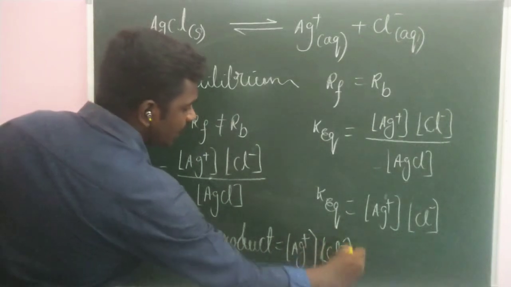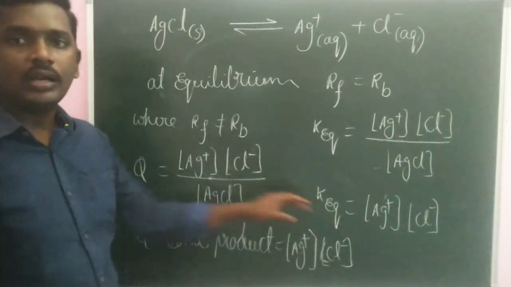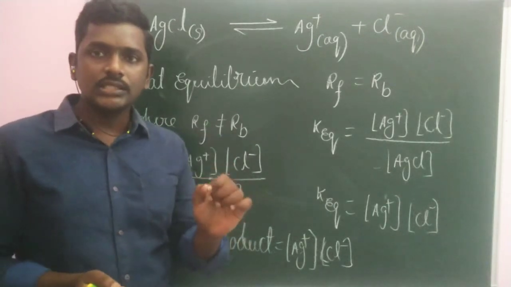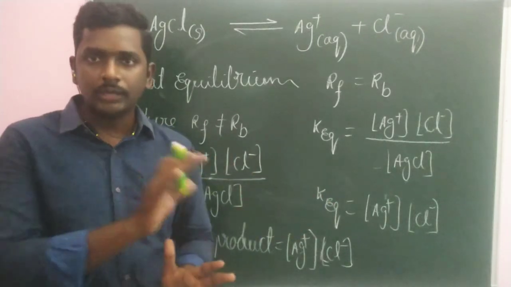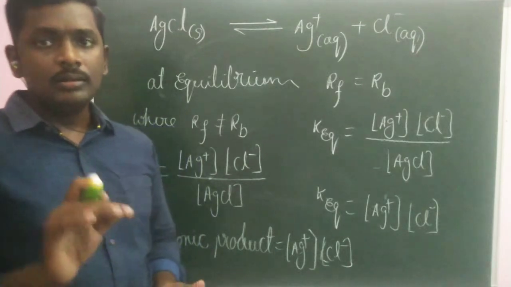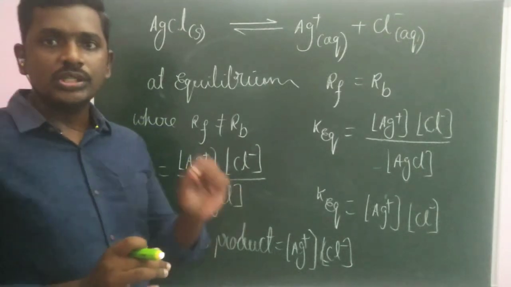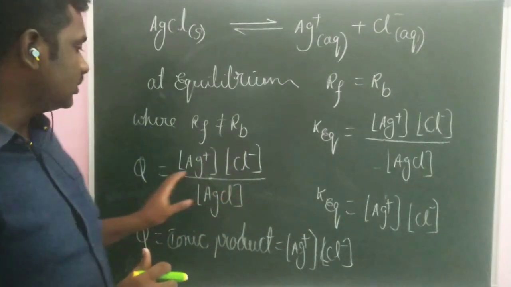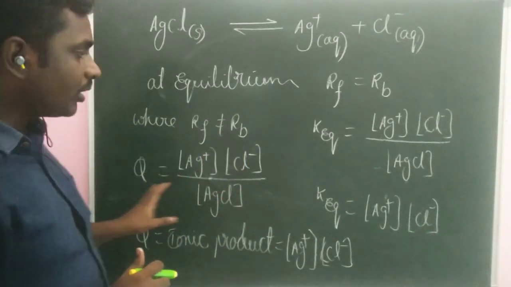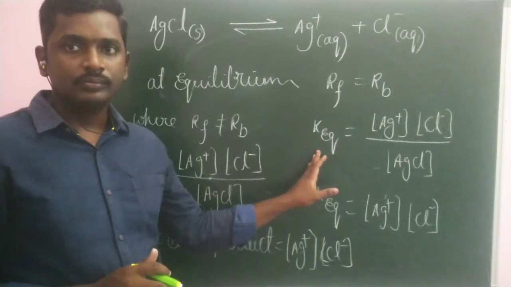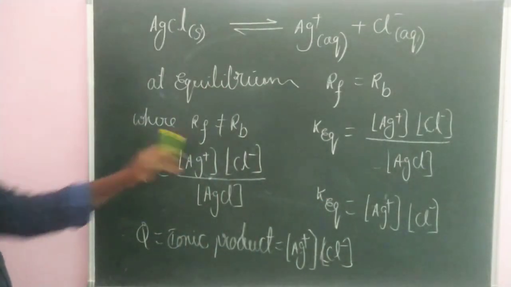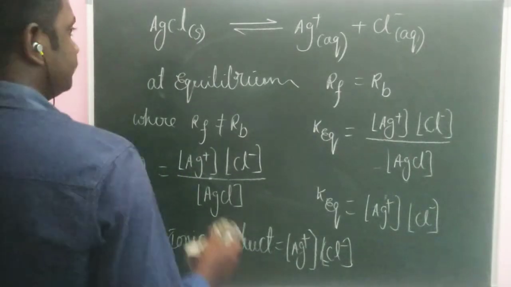So when you know the relationship between equilibrium constant and reaction coefficient, it is easy to determine whether a given substance is soluble or not at that particular temperature. At a particular temperature, whether a given substance is soluble or not can be determined with the help of this relation between ionic product and equilibrium product. Okay, so let us see that one: the relation between Q and the equilibrium constant.